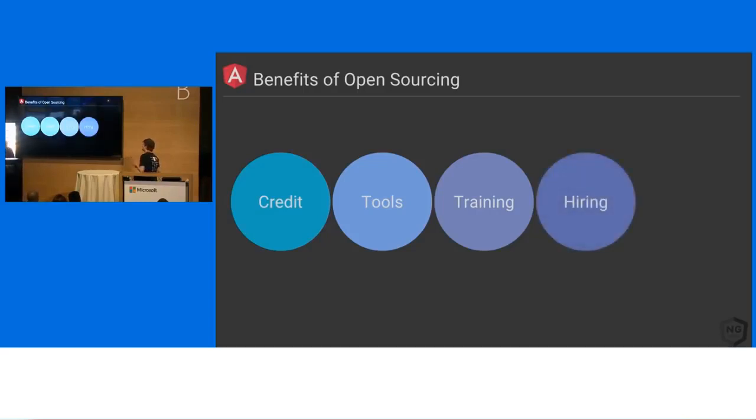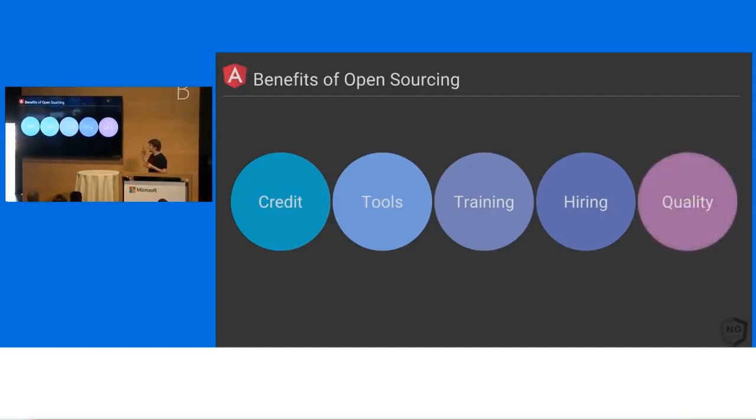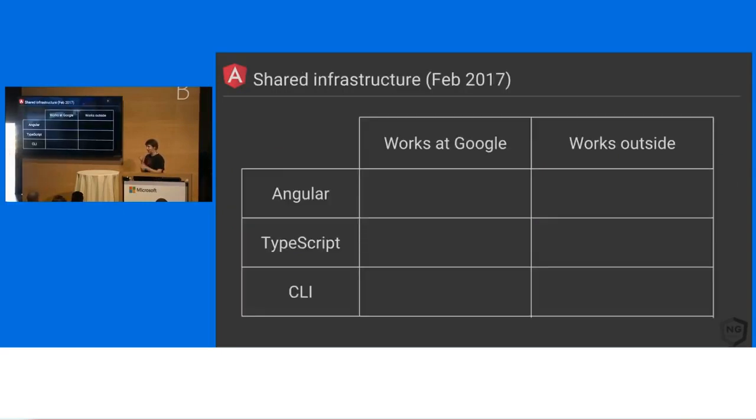It's super easy to hire Angular developers because there's a lot of them. It means that we can have people join Google. They're immediately productive. We don't have to teach them some strange kind of Google language. And of course, quality, right? We have the world's best QA department because we have tens of thousands of developers testing every single thing we do. Additionally, you get the benefit of this because we're testing all of this code inside of Google on all of the Google projects that use it. So it kind of goes both ways.